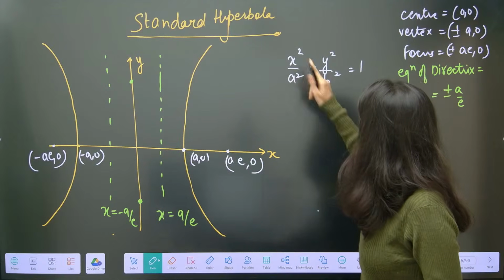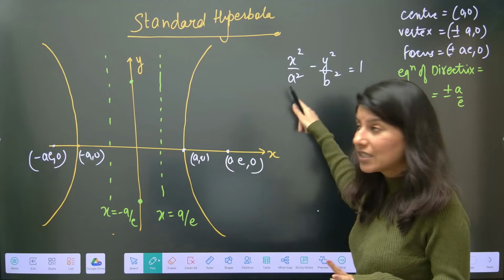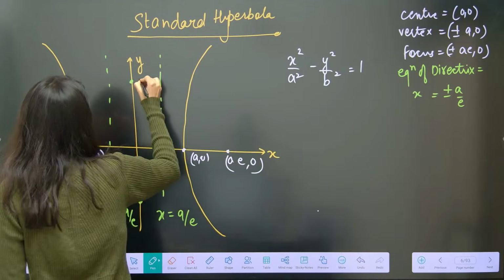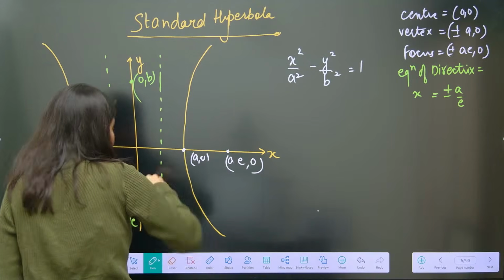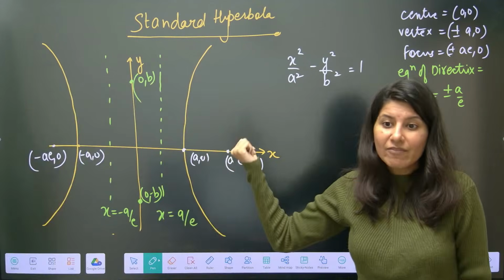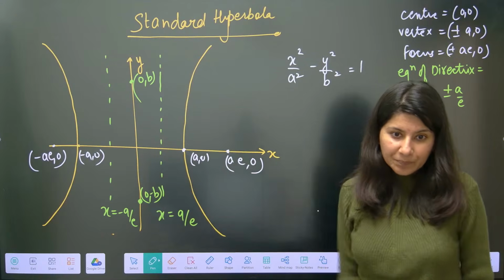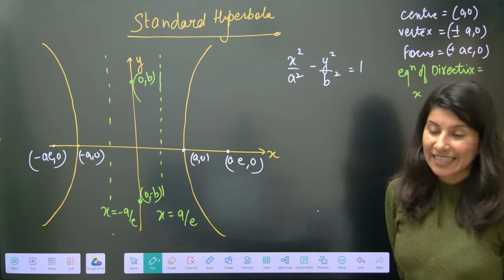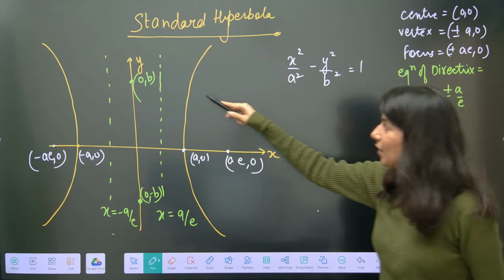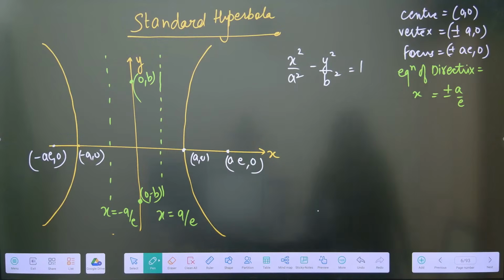The moment I put x equals 0, I realize that y is imaginary. If I forcefully calculate, 0 comma b and 0 comma minus b would be the imaginary points where my hyperbola will intersect. Not at origin, not at all intersecting. But imaginary, this is 0 comma b, 0 comma minus b. So these are the few things related to hyperbola.